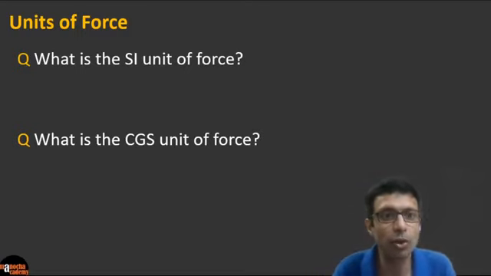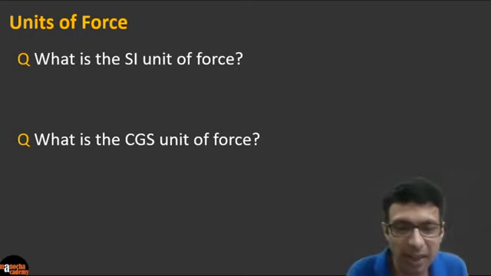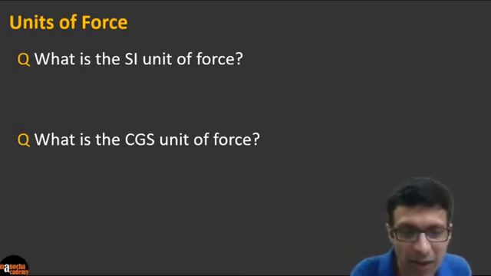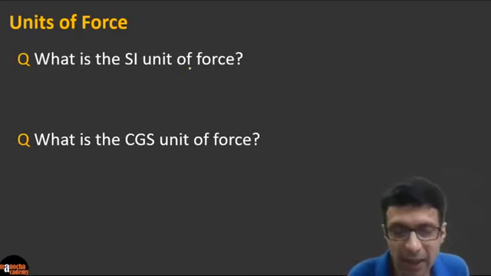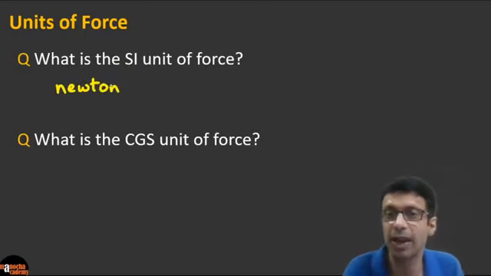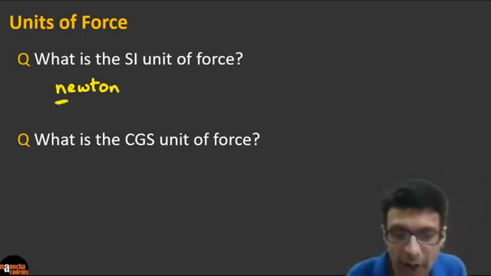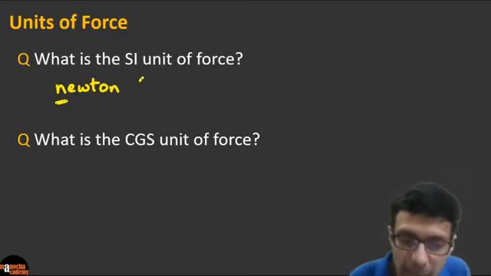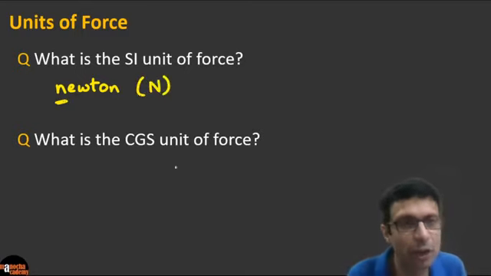Okay, again, I'll warn you, some of you are writing Newton with the capital N. Be very careful. If your science teacher is strict, you'll be given a wrong, right? So be careful when you write the SI unit of force. It should be written with small n, right? Of course, we have all respect for Sir Isaac Newton, but when writing the unit, not his name, we are writing the unit, it should be written with a small n when you're writing the full word. And the abbreviation is with the capital N. This is a very common mistake.